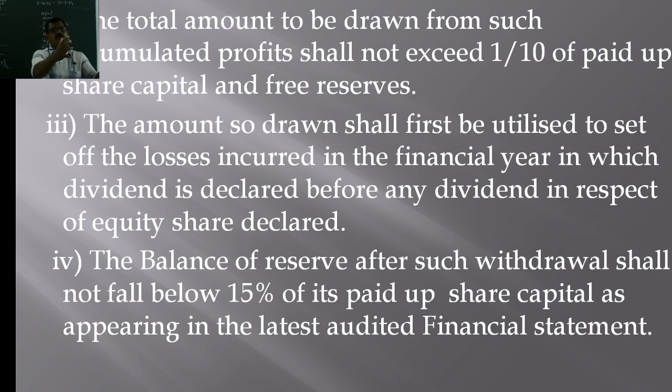Whatever amount is drawn from the reserves should be utilized first to set off the current year's losses. So suppose the total amount taken from the reserves is 1 lakh rupees and the current year loss is 30,000. The 1 lakh rupees should be used first to set off the current year loss of 30,000, and the balance 70,000 can be used for declaration of dividends to the equity shareholders. That is the condition. The amount drawn should first be utilized to set off the current year losses.